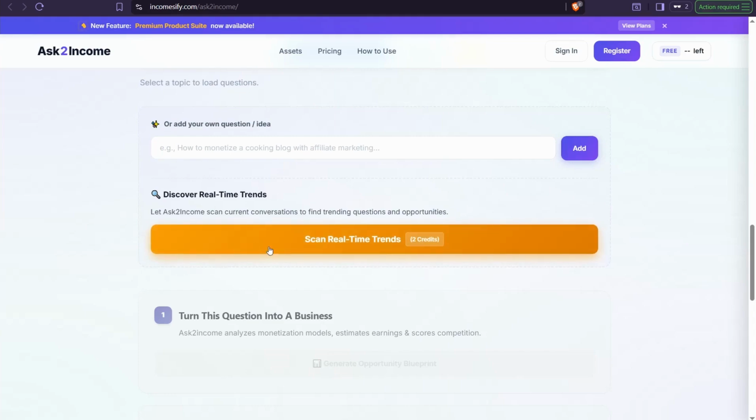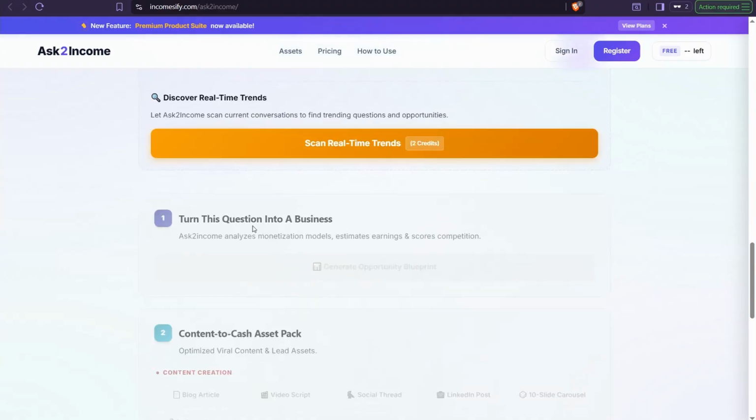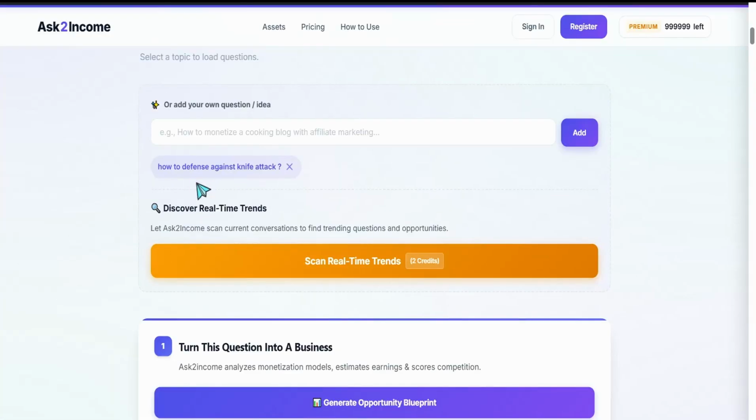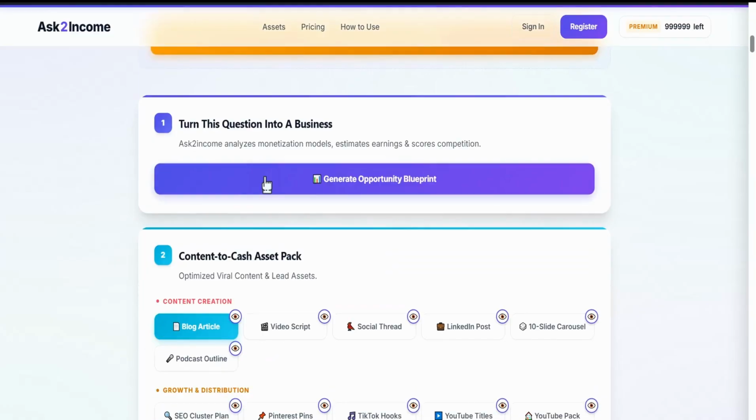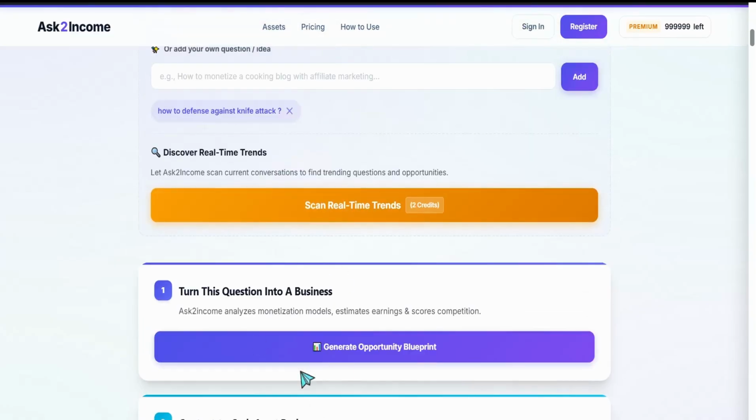It's optional to get hourly trending questions from social media like Reddit, x.com, and Facebook groups, to build up your income system, including your viral weapon and your article. So I can insert this question: how to defend against a knife attack. This is for people interested in martial arts, like kung fu and kickboxing. So just try this one, how to defend against a knife attack, and then you can find Generate Opportunity Blueprint.